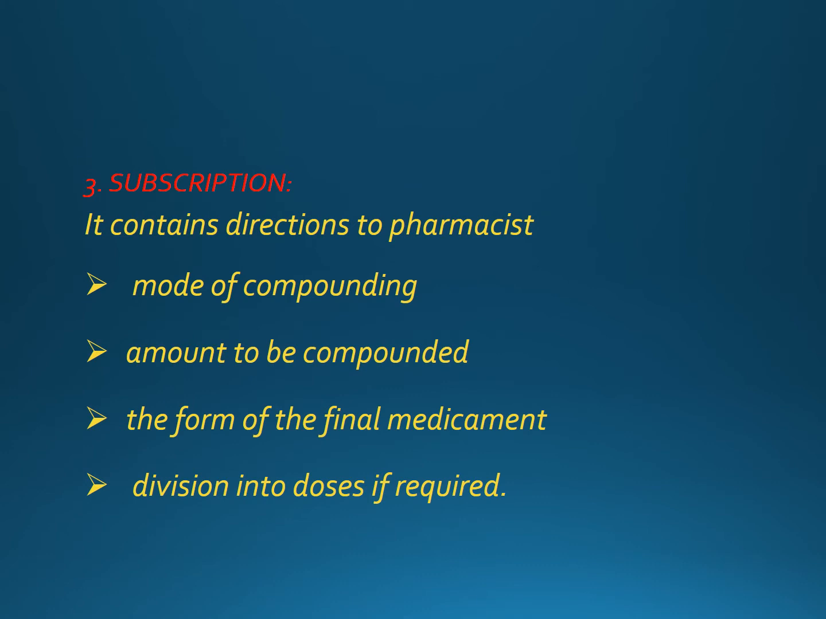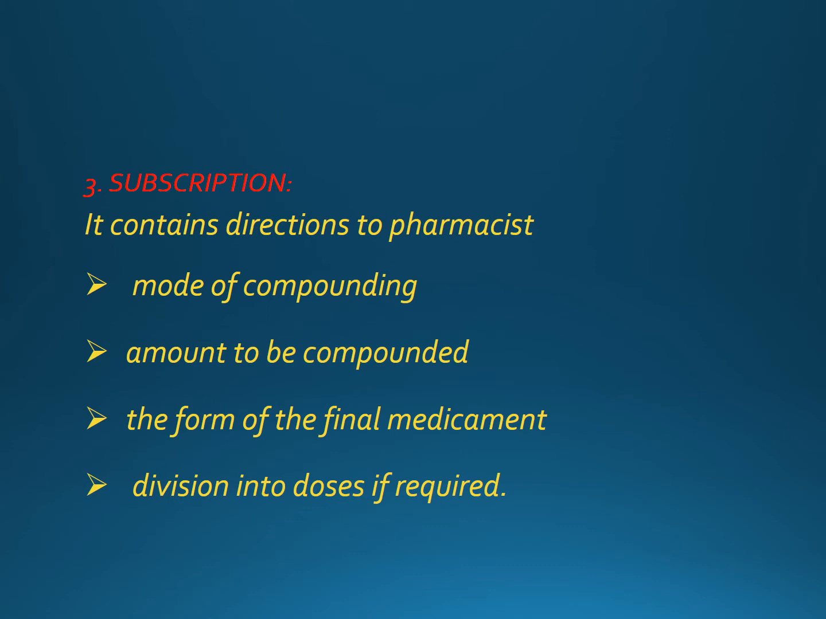Now this was all about the second part of the prescription, that is inscription. Firstly we have seen the superscription, then the second part was inscription. Now moving towards the third part of the prescription, that is subscription. What does subscription contain? It contains the directions to the pharmacist, that is, what all instructions are to be given by the doctor to the pharmacist.